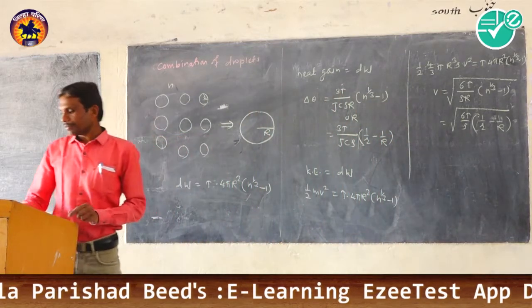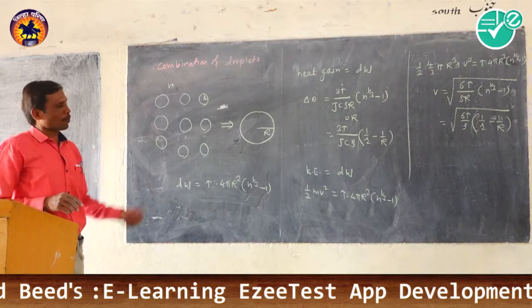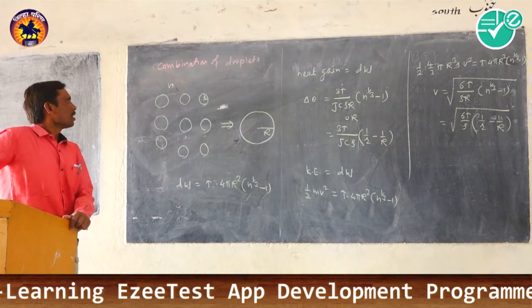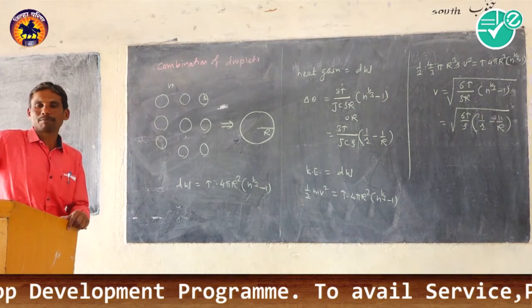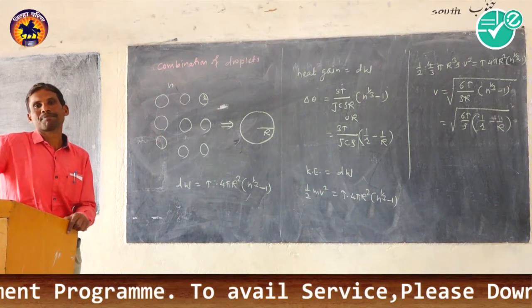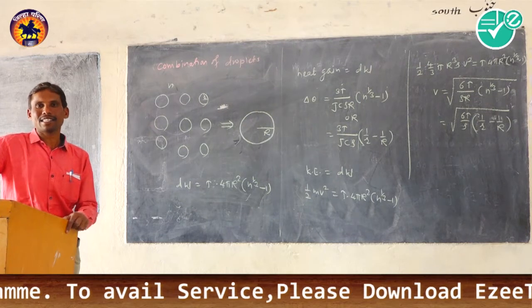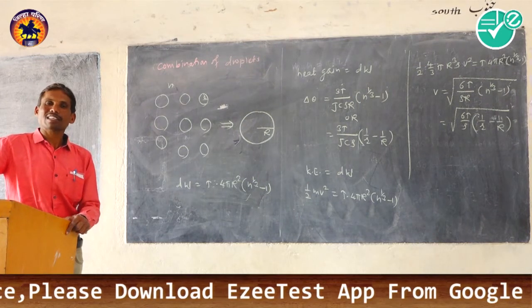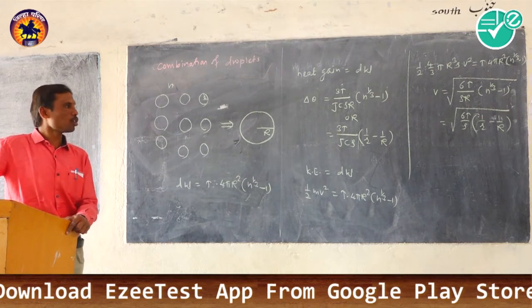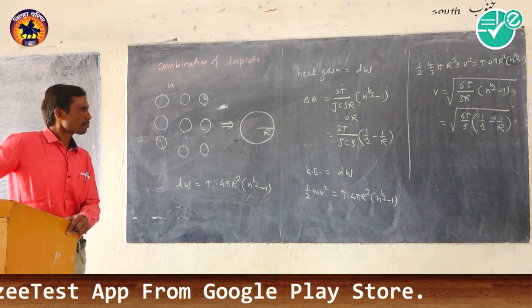In this way, in this process, a large number of droplets merge to form a single drop. So in this case, surface area decreases, it means surface energy decreases, and work is done due to the force of surface tension.